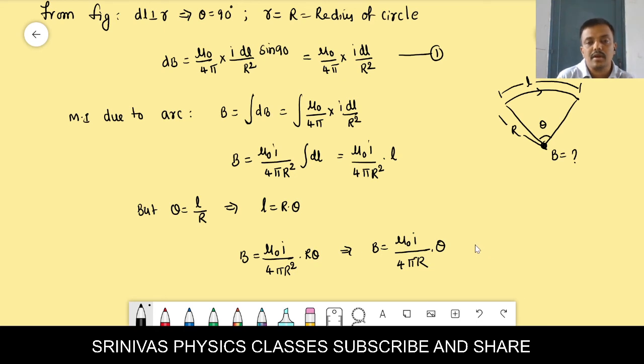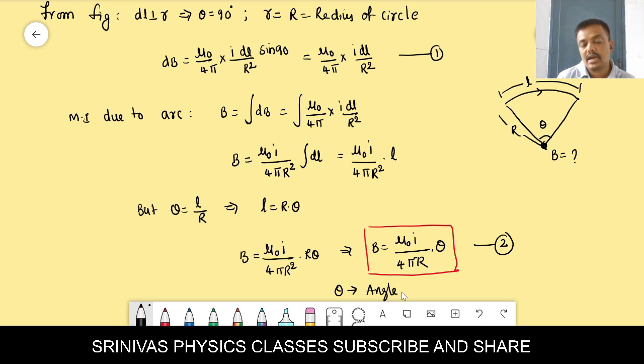This is the final formula, the magnetic induction at the center of the arc. While using this formula you should use one condition: the angle theta must be in radians. This is the formula for the magnetic induction at the center of the arc.